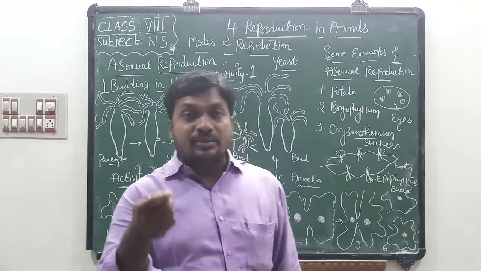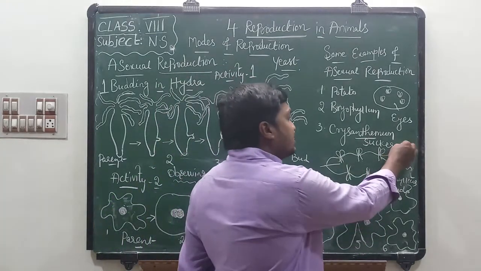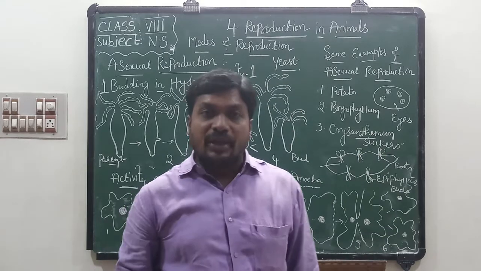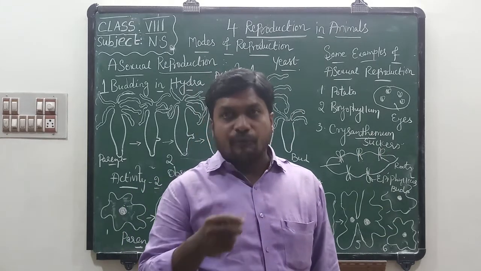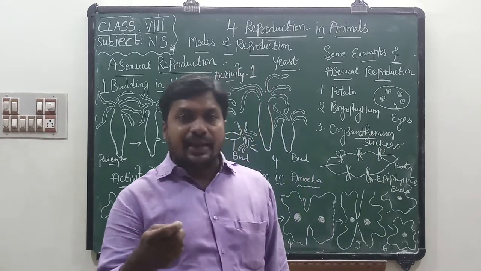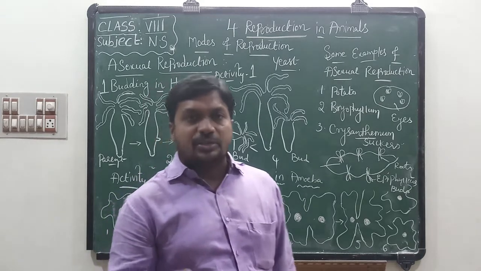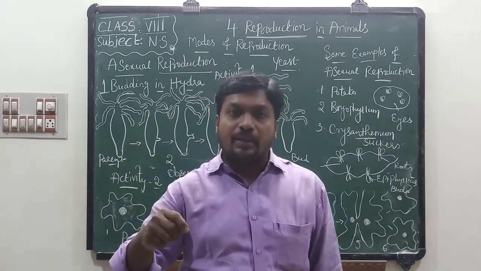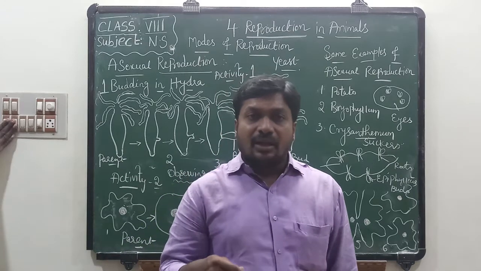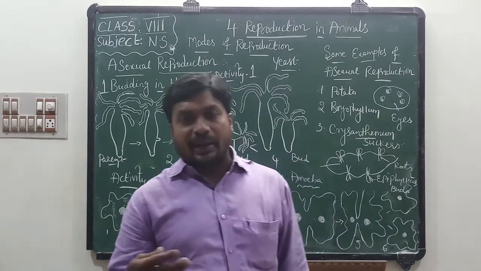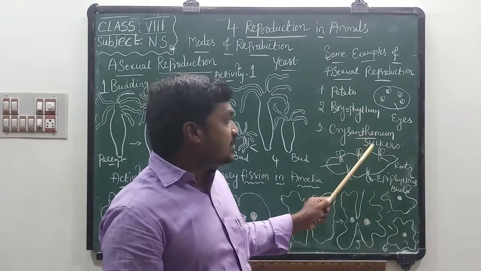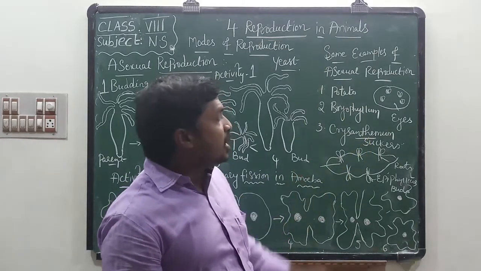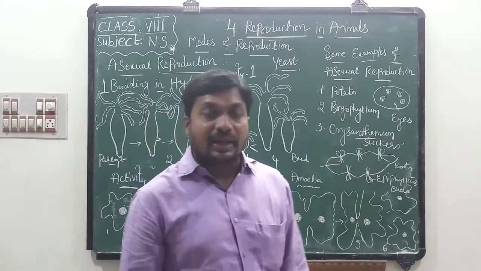That is with the help of suckers. Suckers are also a type of asexual reproduction. Small suckers develop from the parent plant, and these suckers live independently like the parent plant. So, suckers are a type of asexual reproduction performed by chrysanthemum.